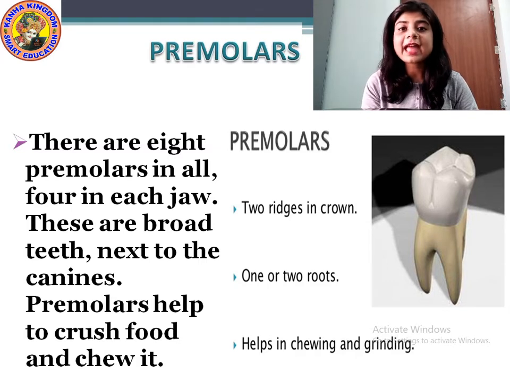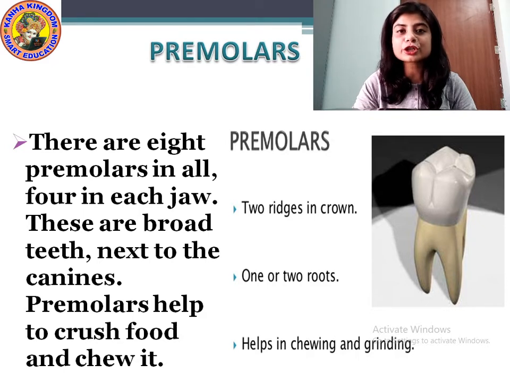These premolars have 1 or 2 roots that fix the teeth into the jaw. And what is the function of these teeth in our mouth? Premolars help to crush the food and chew it. With the help of premolars, we can crush the food, break it down, and chew it.